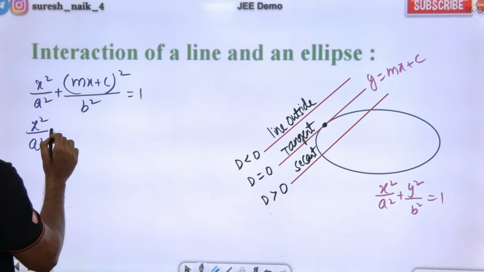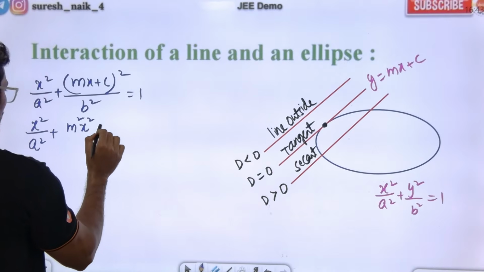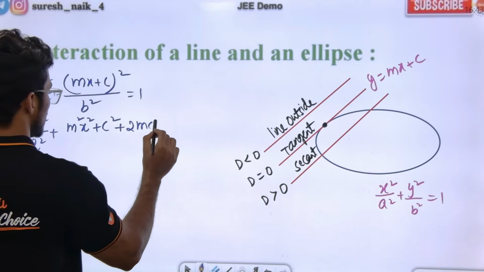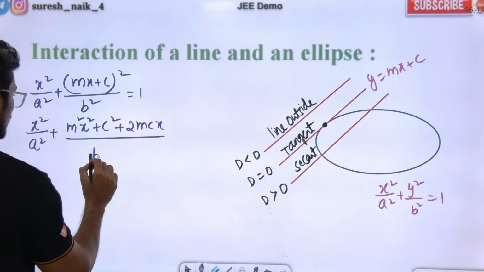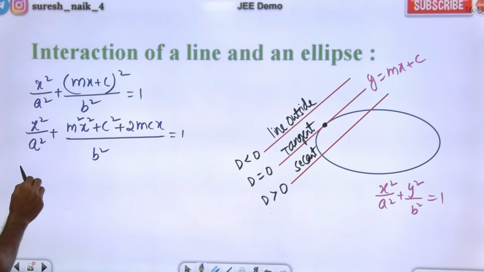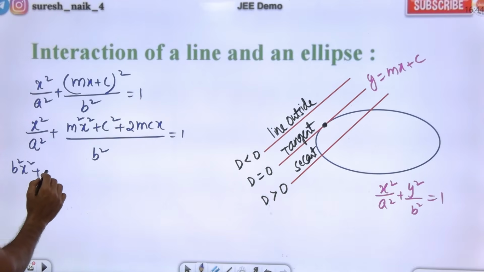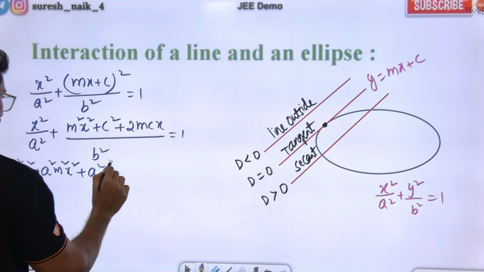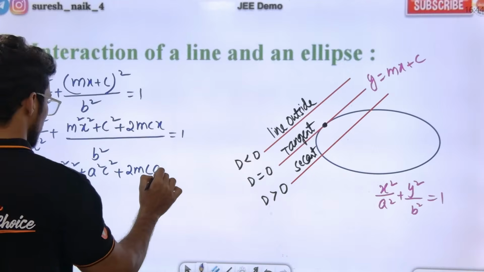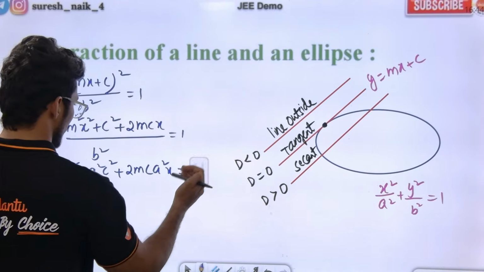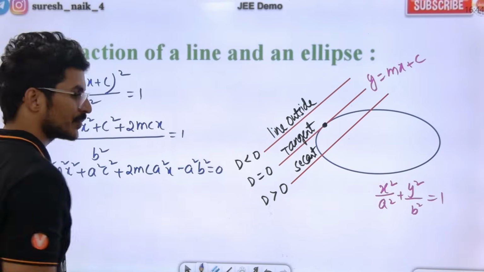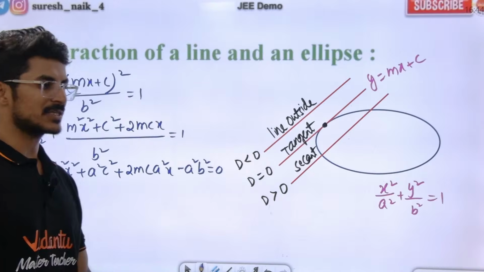x²/a² + (m²x² + c² + 2mcx)/b² = 1. Taking LCM, b²x² + a²(m²x² + c² + 2mcx) = a²b². Shifting to the left hand side, this will become a² − b². Hope everybody is clear.